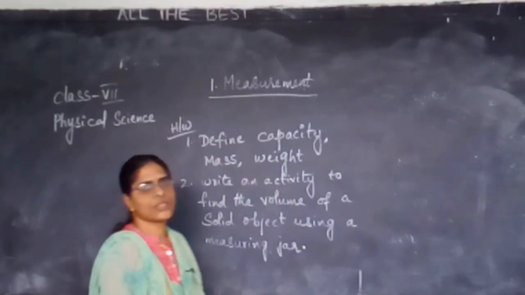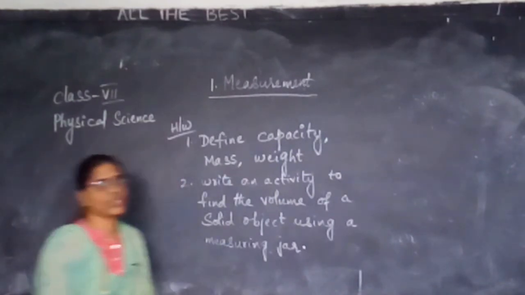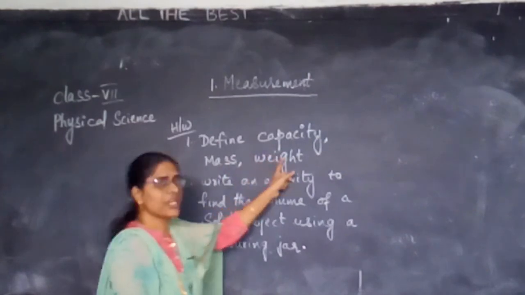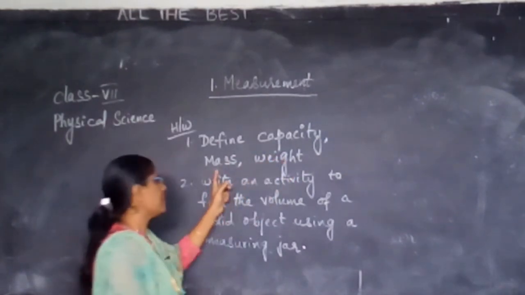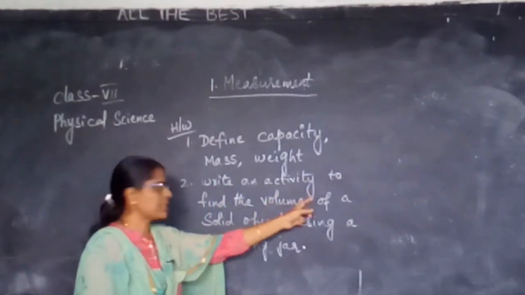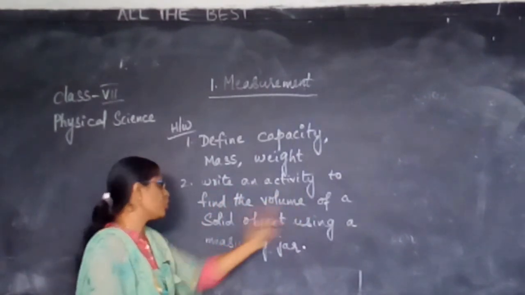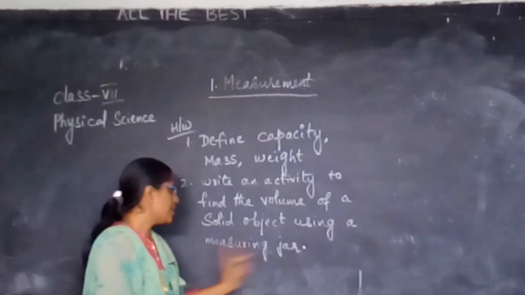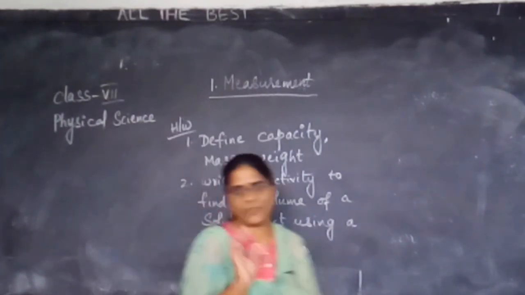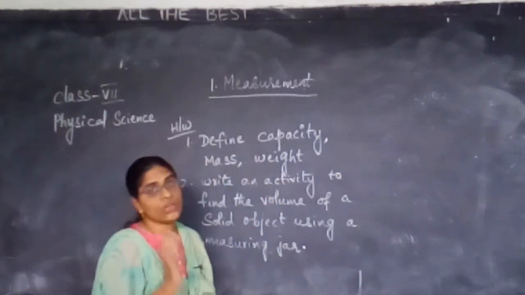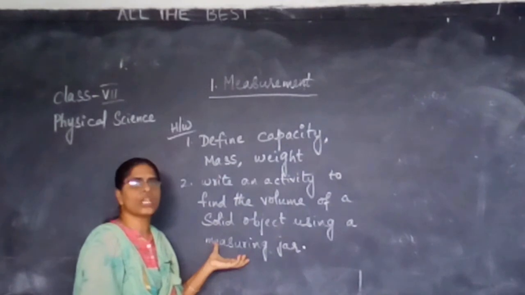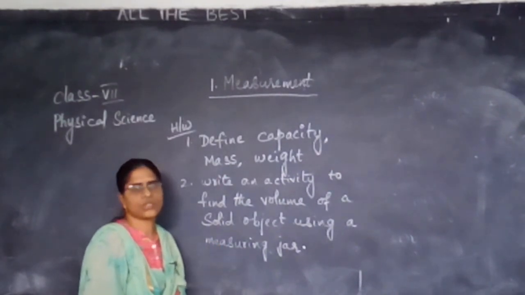Okay, students, these are the questions you need to write in your homework book. First one is define capacity, mass, and weight. Second one is write an activity to find the volume of a solid object using a measuring jar. Don't copy from the textbook. Write in your own words. Always the activity should be written in your own words. Okay, children?